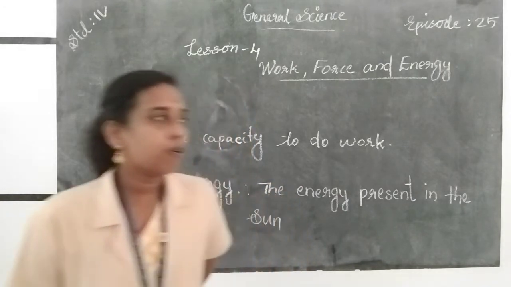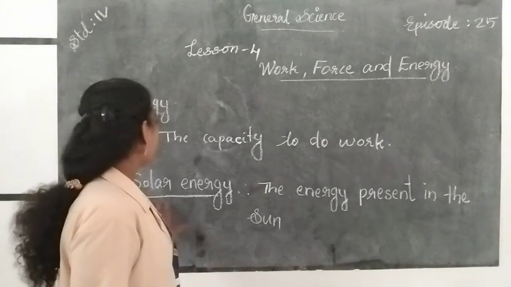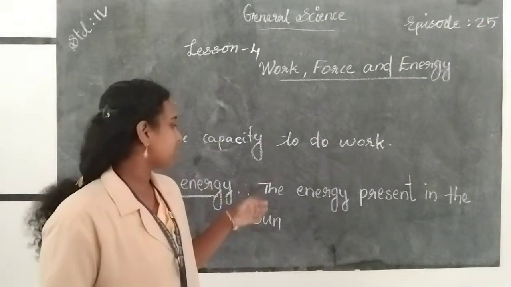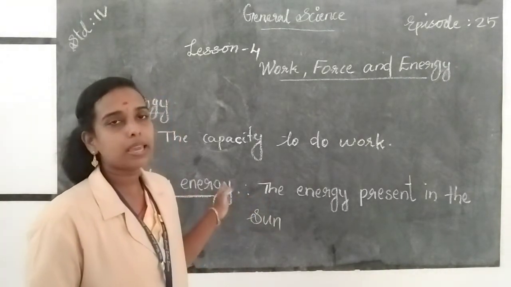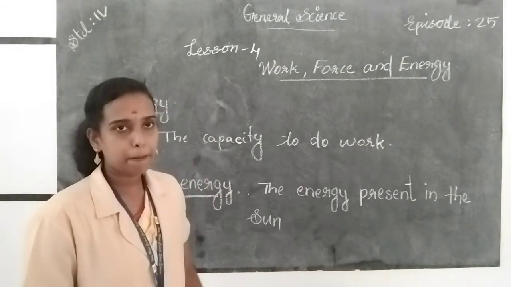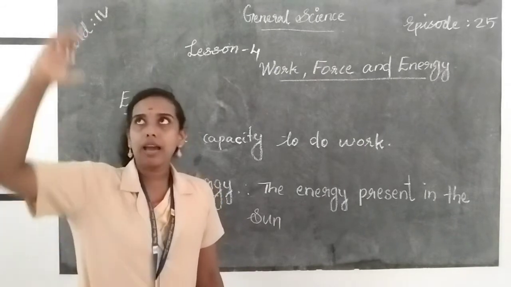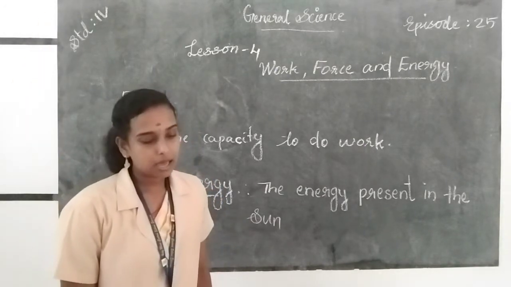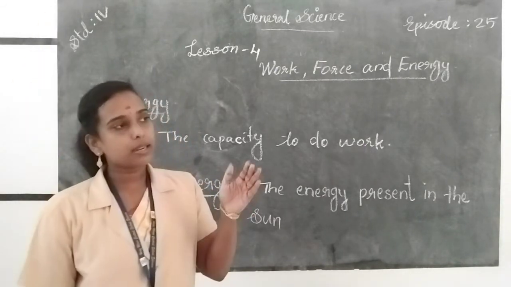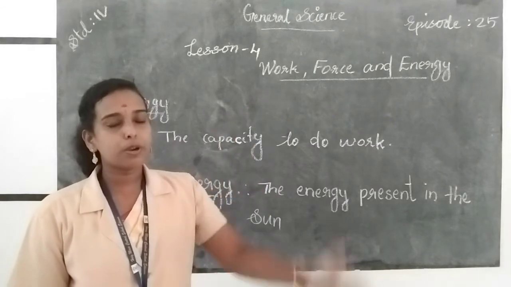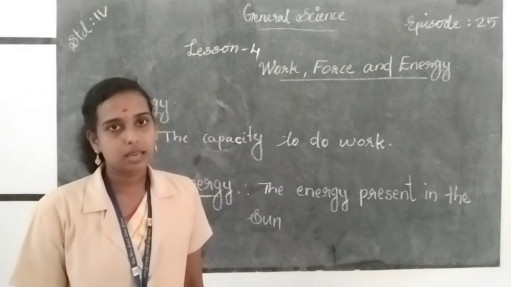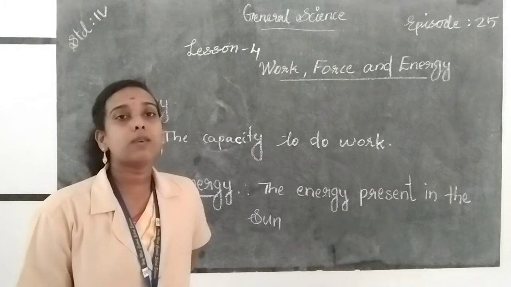Then there are different forms of energy, and the first one is solar energy. Solar energy means the energy present in the sun, and the main source of energy is the sun. And mechanical energy: the water falling from a height has mechanical energy, and the mechanical energy from the water is used to produce electricity. Then the next form of energy is wind energy.